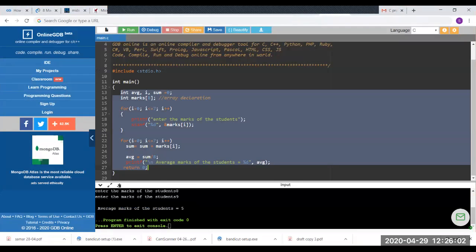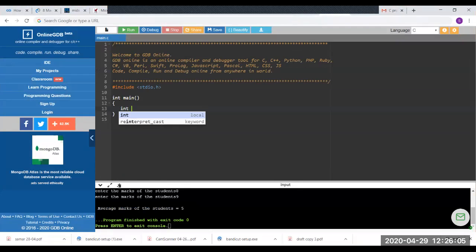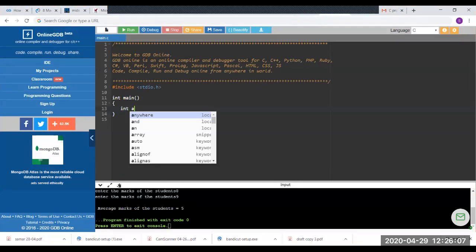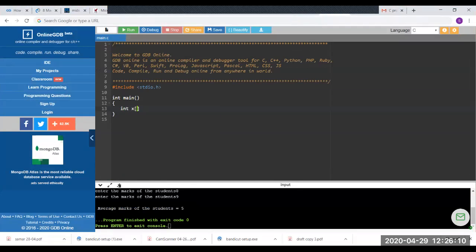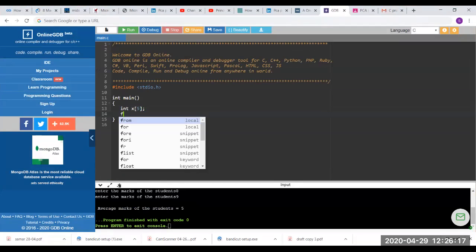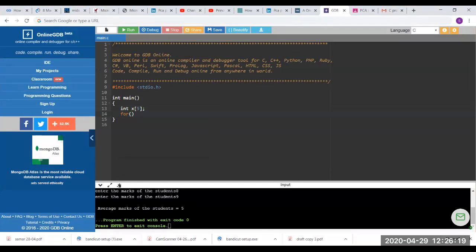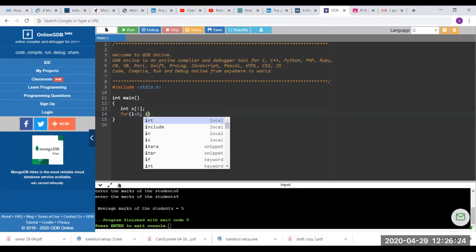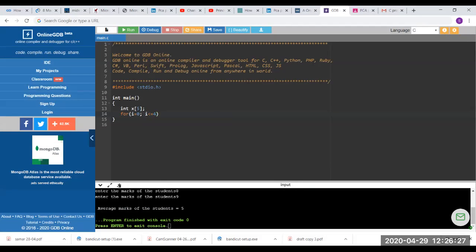Let us declare an array, say integer x of 5 elements, fine, and we are not going to give any values to it. Using a for loop, let us try to read what is stored in these 5 memory locations.